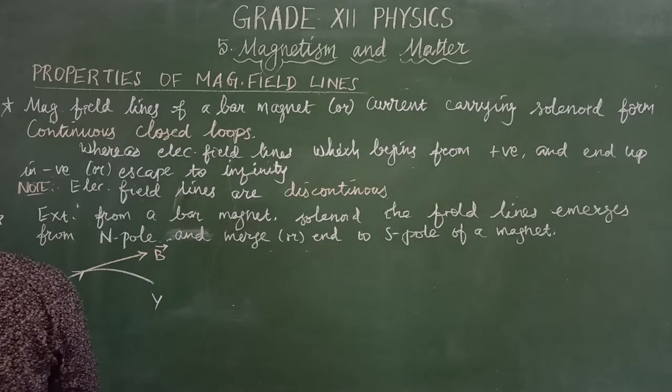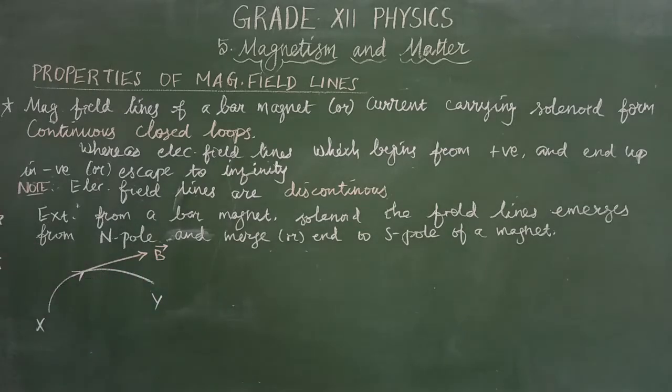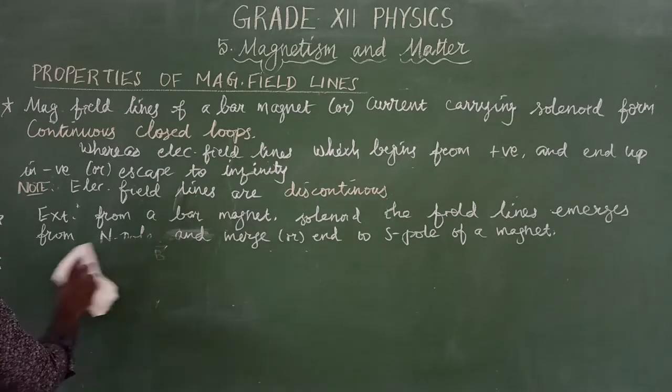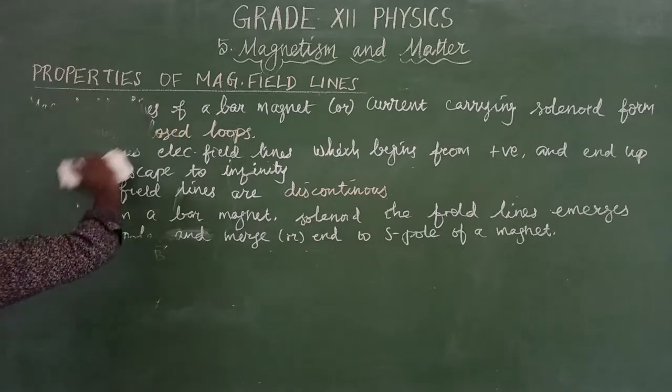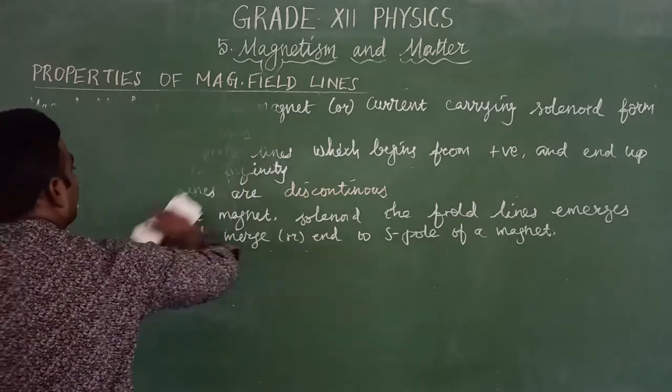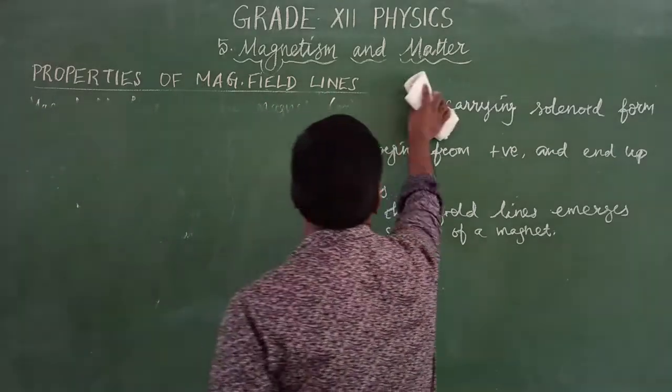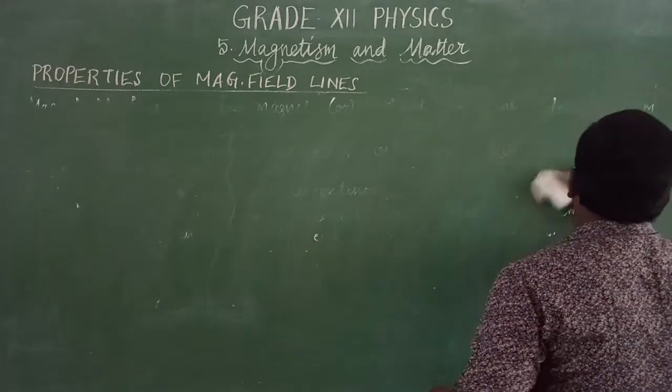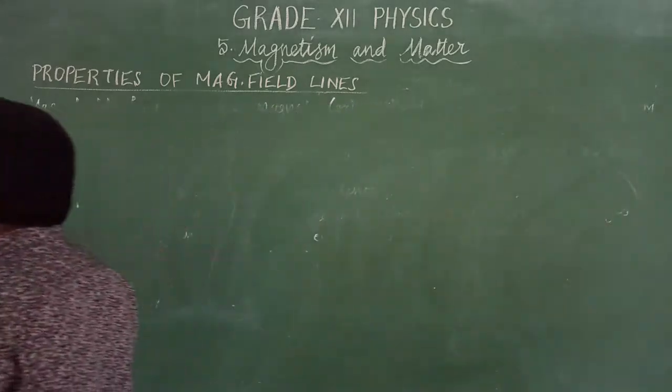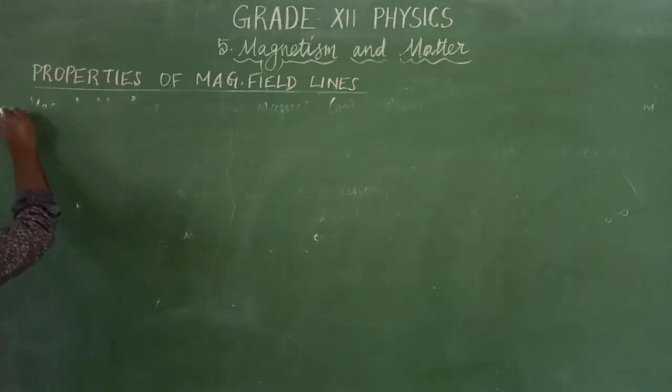Next, from the properties, the next point is the magnitude of the magnetic field at any point.